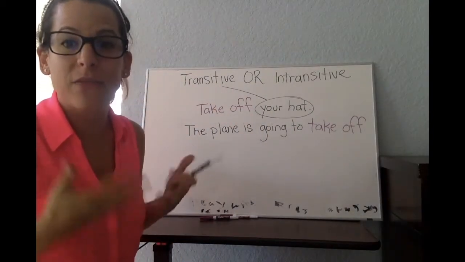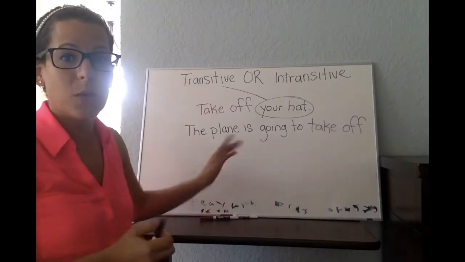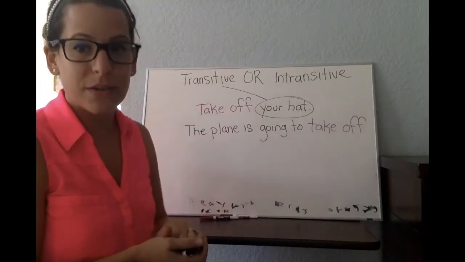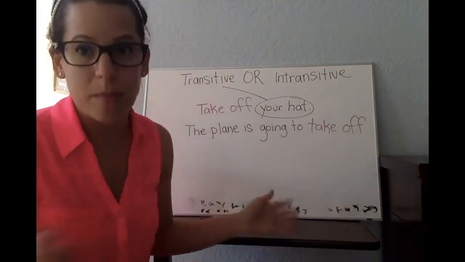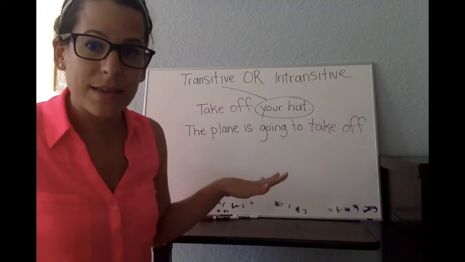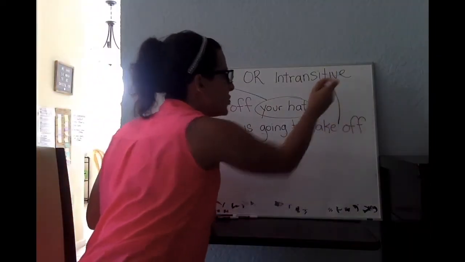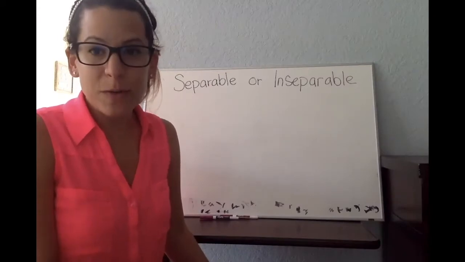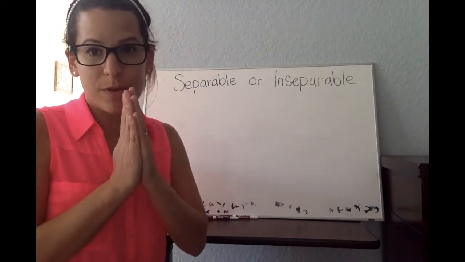It needs to have something or someone. In the second example, the plane is going to take off, different meaning. We don't need to say anything else. It's okay the way it is with nothing else after it. This example is intransitive.